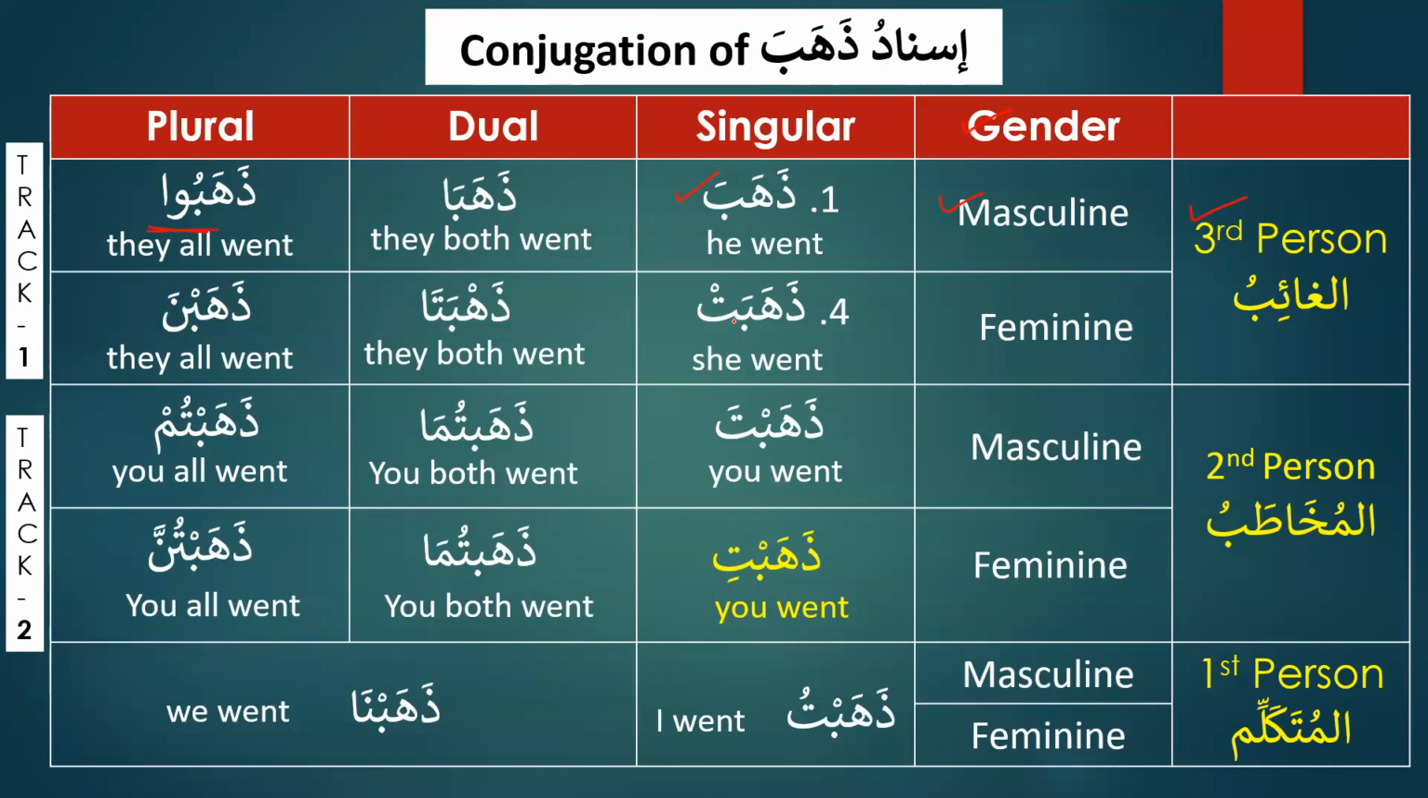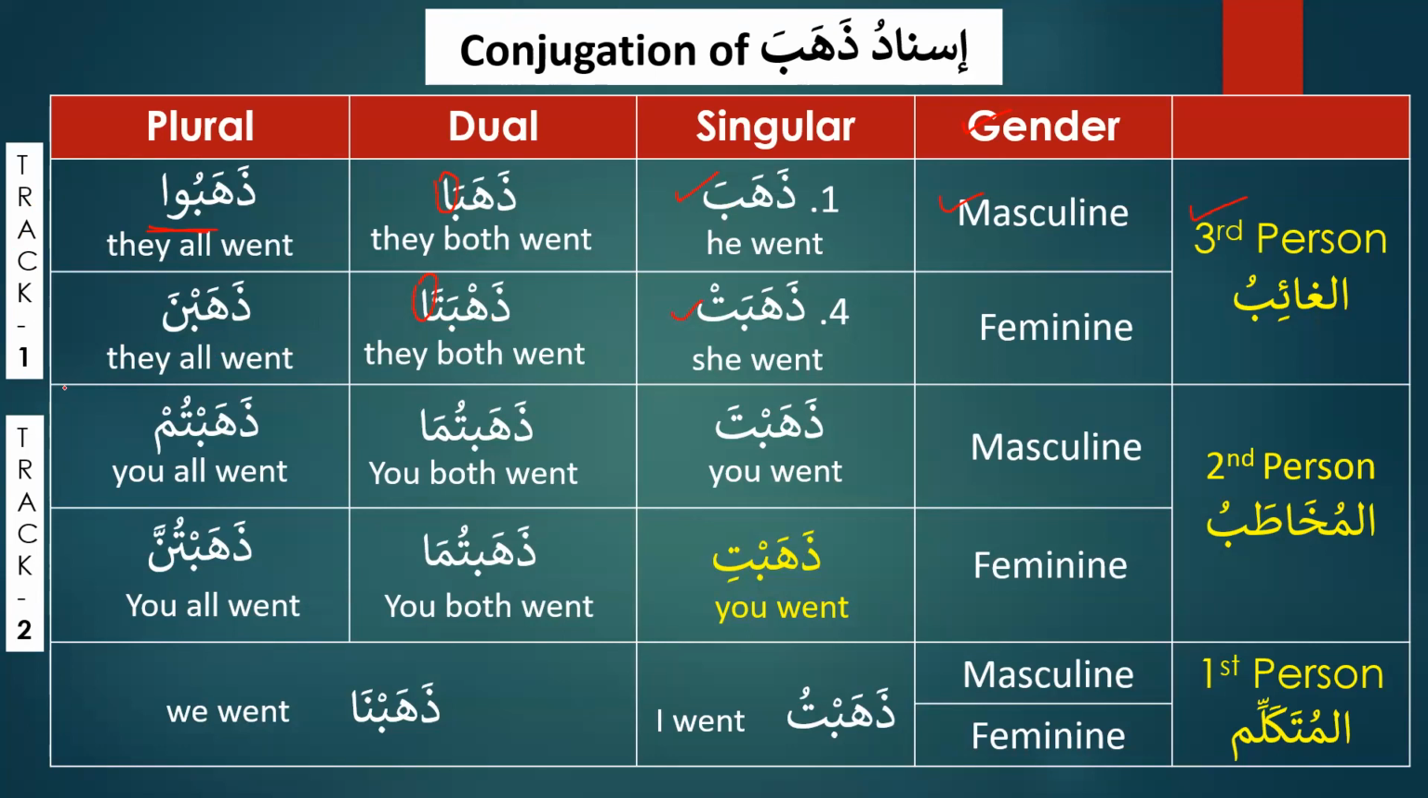Then for the singular feminine, third person, we say dhahabat. That means she went. And that's for the third person singular feminine. And for the dual, it will be dhahabata. So as we can see over here, for dual masculine and feminine, the way to recognize it is the alif. That is the alif of dual, dhahaba and dhahabata. And then for the feminine plural, for the third person is dhahabna. And as you can see over here, we have two tracks. It's as if we have the two tracks of a train. So the first track starts from dhahaba and it continues up to dhahabna.